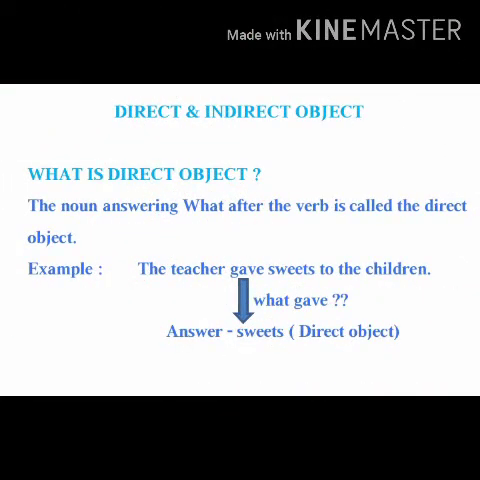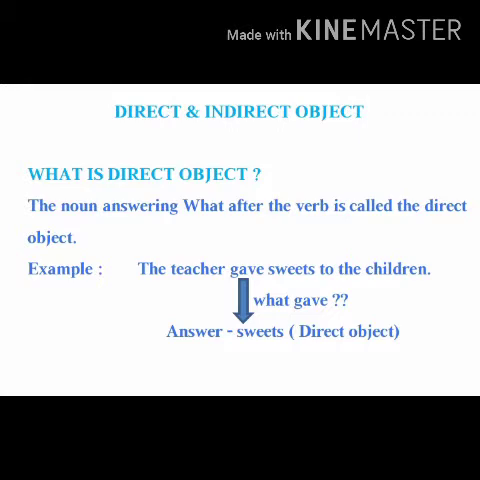Kids, you have to remember that there are two types of object. Number one, direct object. Number two, indirect object. So now we have to clear our concept with a direct object. What is a direct object? Now I am going to explore with the help of an example what is a direct object or how to find out the direct object.